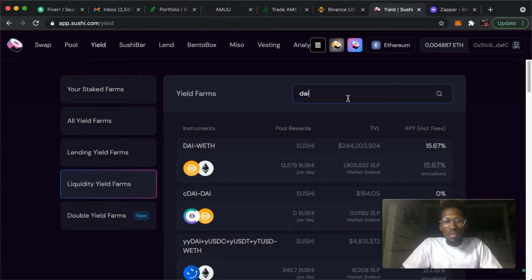And DAI, for those of you that don't know, is a stable coin, so it doesn't fluctuate in price. It just pretty much stays the same. A lot of people, pertaining to DAI and all the stable coins, like to swap the crypto that they have for a stable coin, because their money won't be moving at that point.